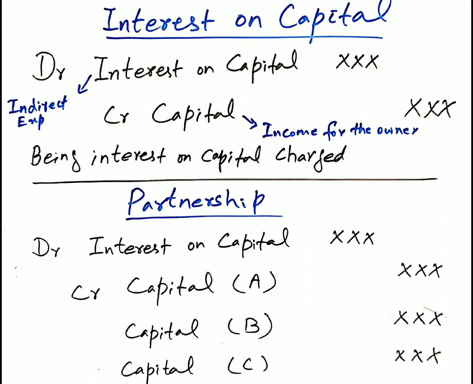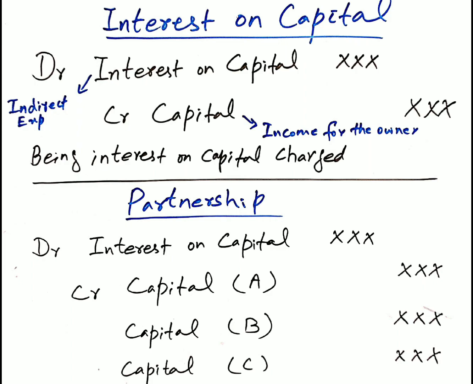Now we discuss how interest on capital is calculated. The owner of the business is of the belief that if the same amount is invested in the bank, the bank will surely pay interest on the funds invested, so the business must pay interest on the invested funds. It is up to the owner how much interest he charges from the business. Normally, business pays interest at the rate of 10%.